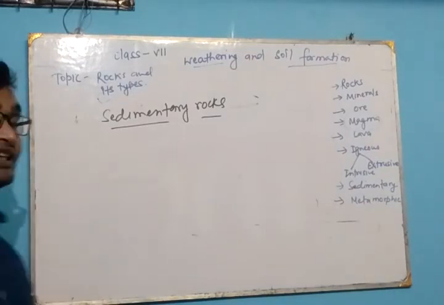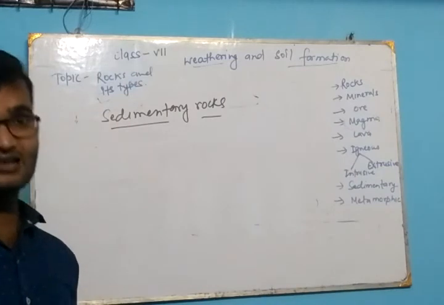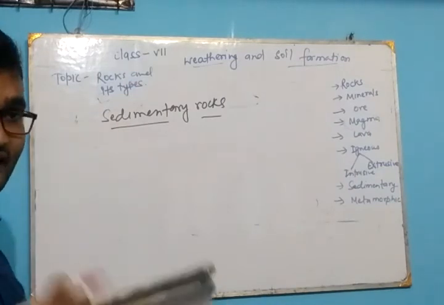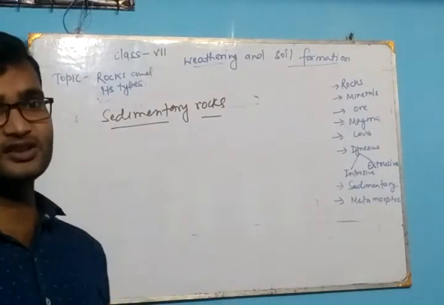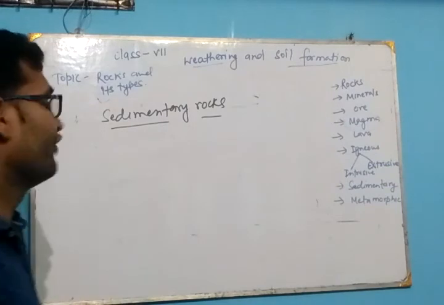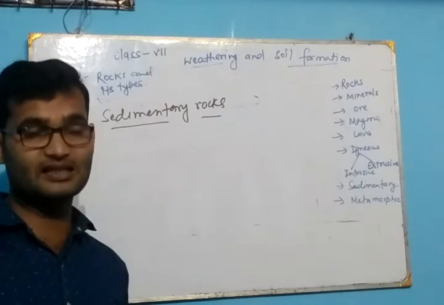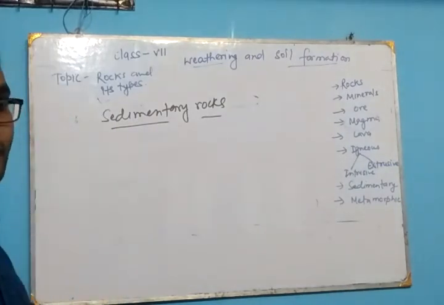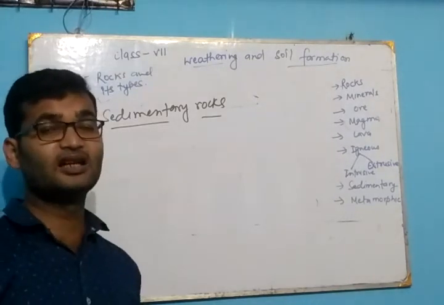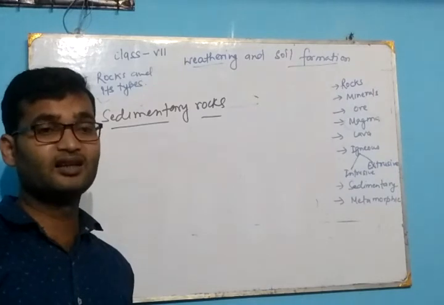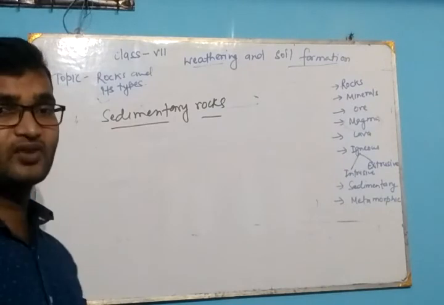When the igneous rock falls, hits together, cracks, then it breaks down into small pieces, and these small particles are known as sediments. Then due to the air, water, and other transporting agents, they are transported to another part,